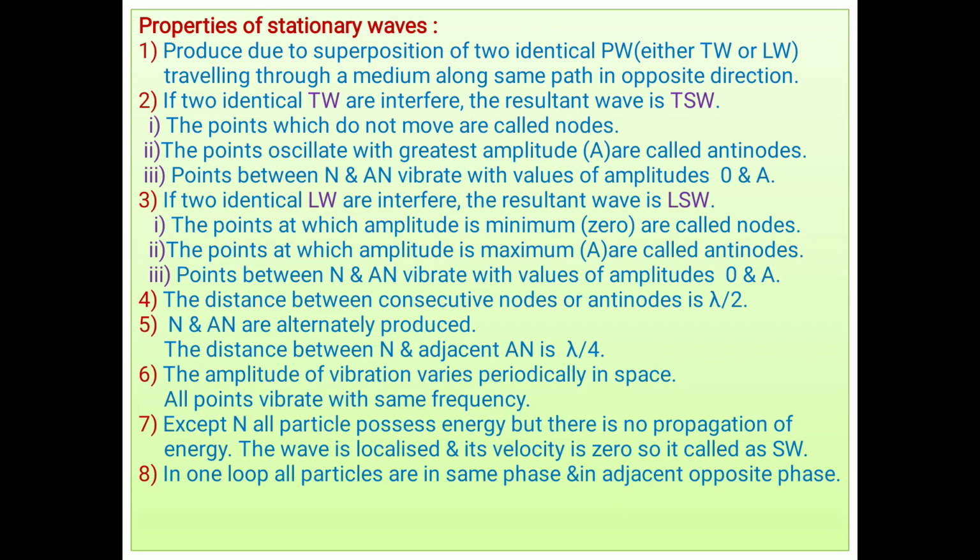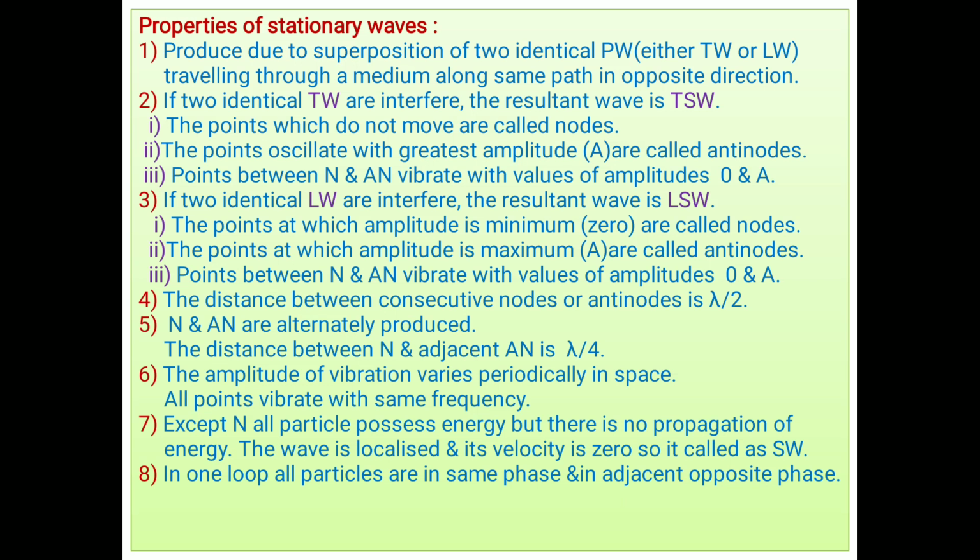As far as longitudinal waves are concerned, the nodes are created where pressure is maximum. So they are the pressure antinodes. Nodes are called pressure antinodes in longitudinal waves. Interesting one: at the antinode points, pressure is minimum, so they are called pressure nodes. This means in longitudinal waves, the pressure nodes are situated at antinode positions, and pressure antinodes are situated at node positions.